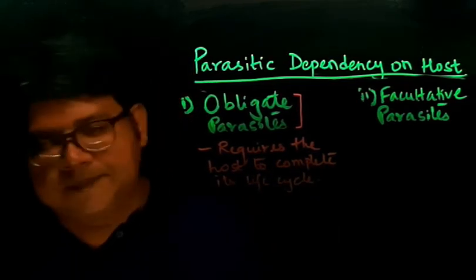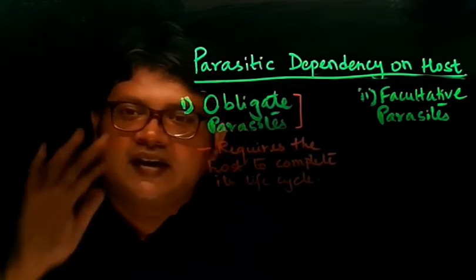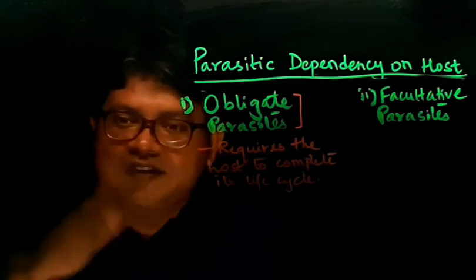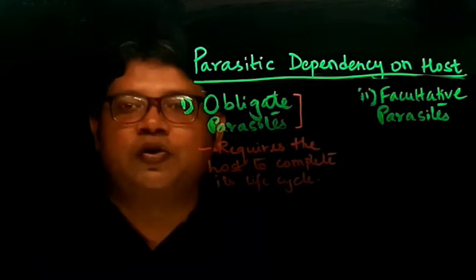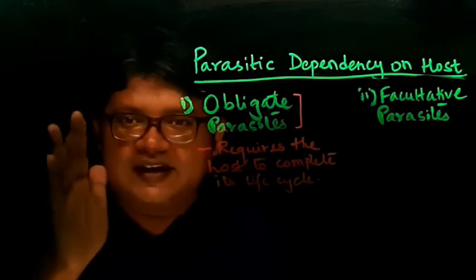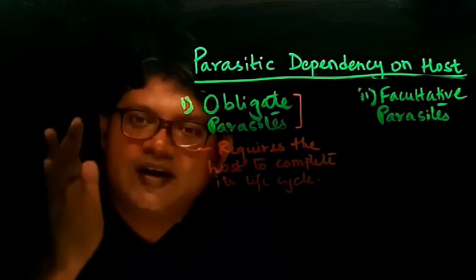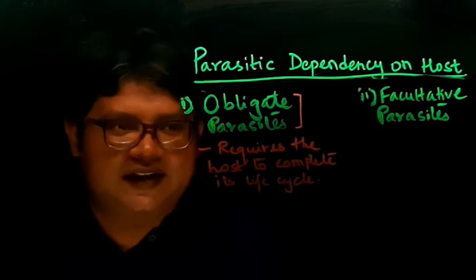What does this mean? This means that these obligate parasites cannot survive without the existence of their host. A parasite which always requires the host for its survival is called an obligate parasite.